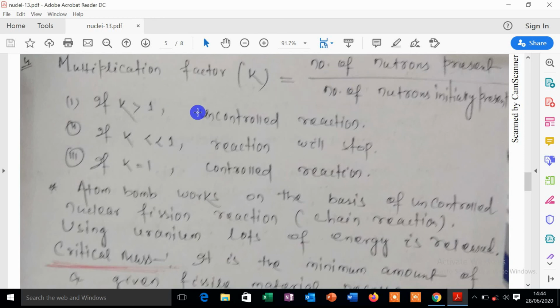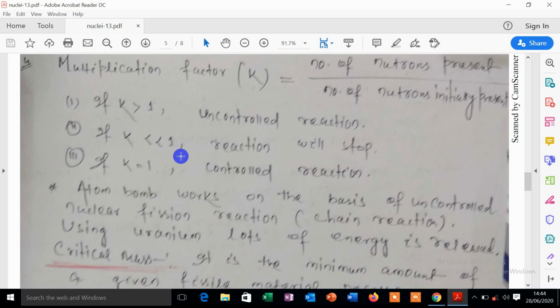When K is greater than 1, that is an uncontrolled reaction. If K is greater than 1, the number of neutrons present is greater than the number initially present, and that is known as an uncontrolled reaction.